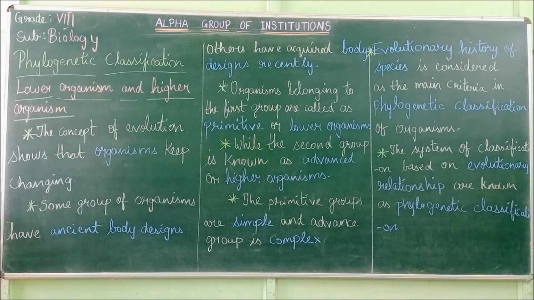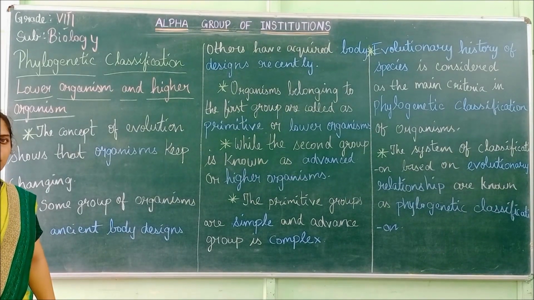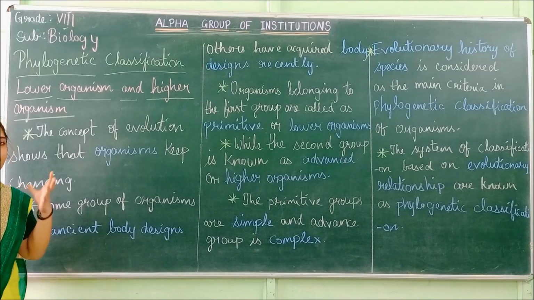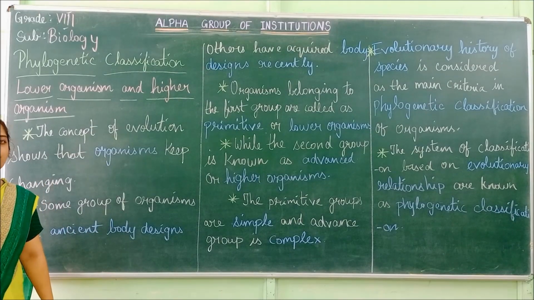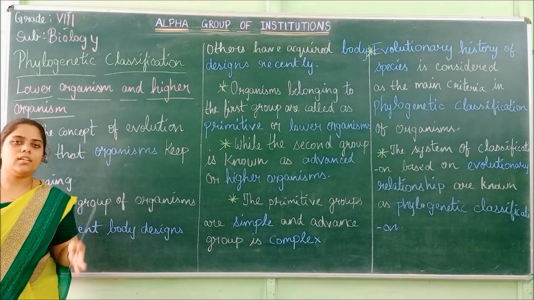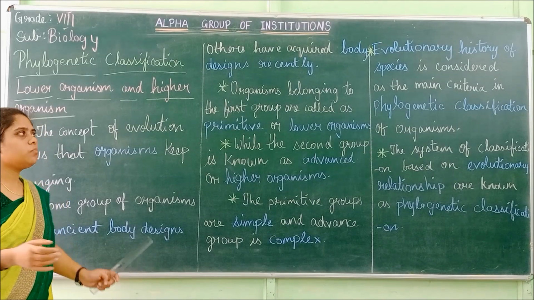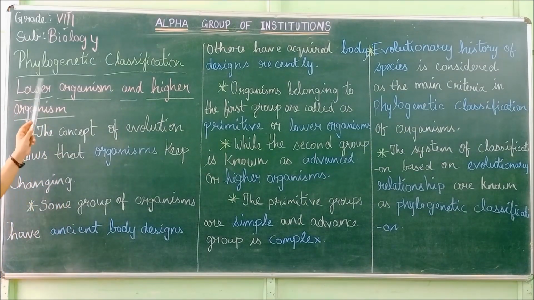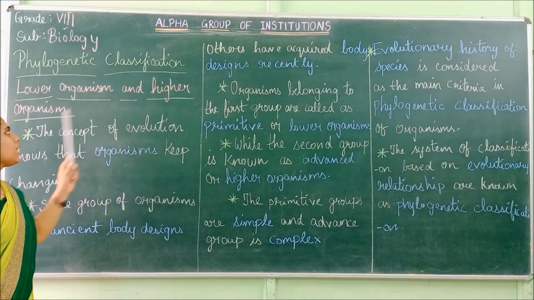The next type of classification is phylogenetic classification. First we saw artificial classification, which is based on habits and habitats. Then we saw natural classification, where they took many characters and classified all the organisms. And next is the phylogenetic classification, the third type of classification. Here they divided all the organisms into lower organisms and higher organisms.